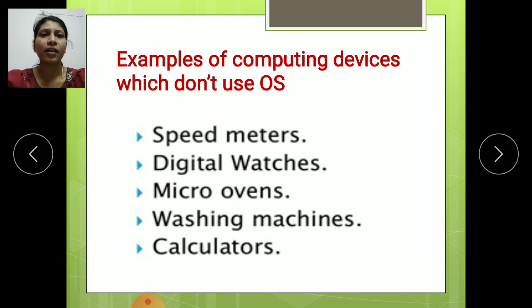Then the next one: these are examples where we don't use an operating system. See here, examples of computing devices which don't use an OS, meaning in these devices we don't use an operating system. First one is speedometers. Then the next one, digital watches. In digital watches we don't use an OS. Then microwave ovens, washing machines, then calculators. These are all examples where we don't use an operating system.